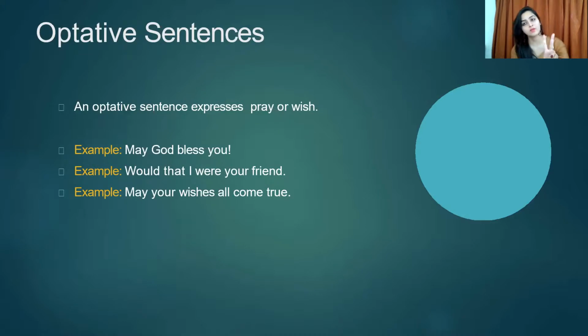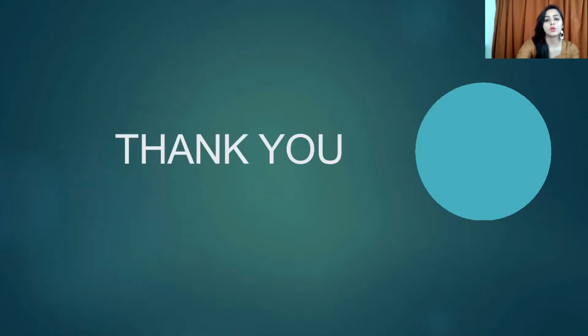Optative sentences also have two things, prayer and wish. So you're praying to God or you're wishing someone good about their fortune or their life or anything, or you are wishing to be a friend with someone, to achieve this or that in life. So both can be optative sentences. So I hope you all understood what we did. I just finished the sentences part very quickly because it is very easy and you just need a little recap, and that was the reason I did it very fast.